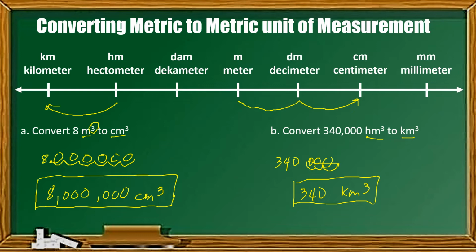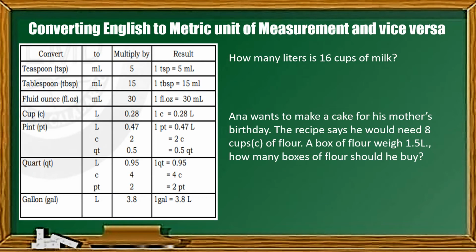Paano naman kapag English to metric? Gagamit pa rin tayo ng table ng ating conversion. Answering this problem, how many liters is 16 cups of milk? We're going to convert from cups to liters. Hahanapin natin yung ating conversion from cups to liter, and in this case, nandito siya. Cups to liter, you're going to multiply it by 0.28.